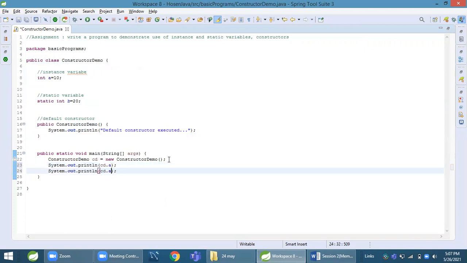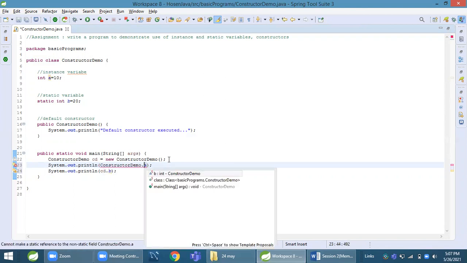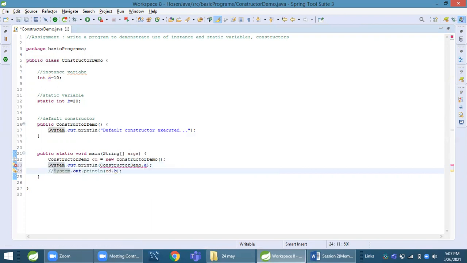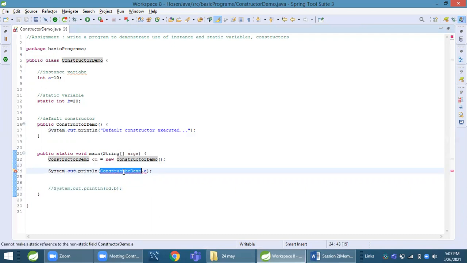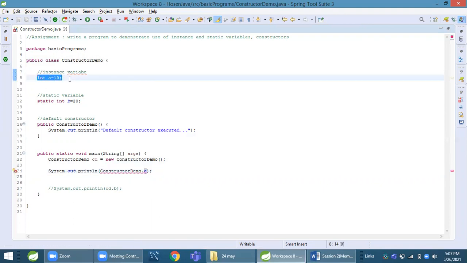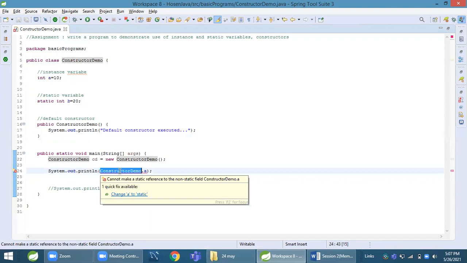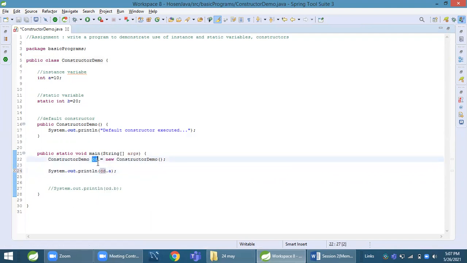Now we are trying to understand instance variable and static variable. When I say class name dot a, it shows me an error. Now focus on line number 23: System.out.println, ConstructorDemo class name dot a. It's not allowing me to access this instance variable because we cannot access an instance variable with the class name. For that, we have to create an object, and here we have the object CD. When I give CD.a, there is no compile time error. It will execute properly. Run this, and you can see the output 10.